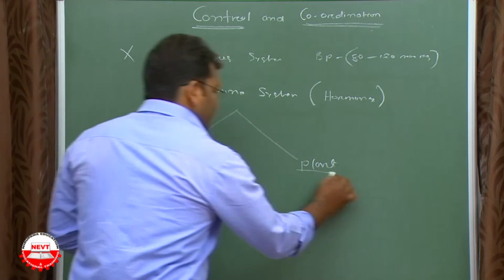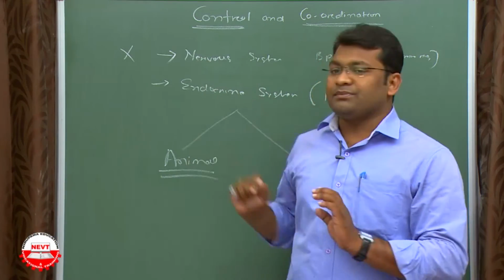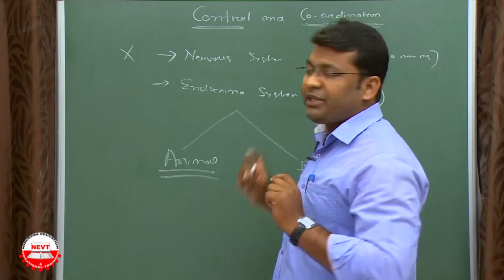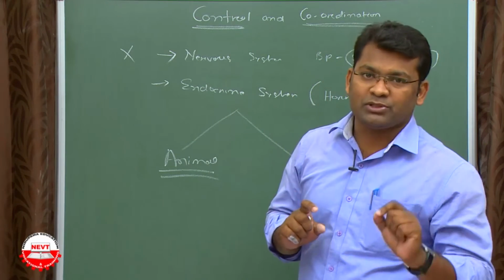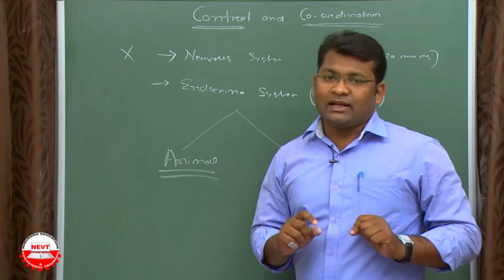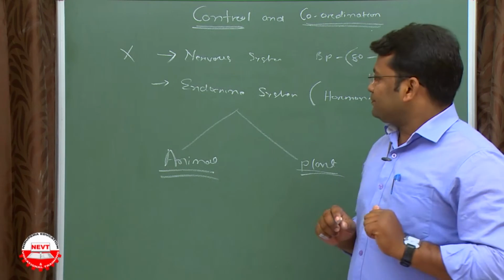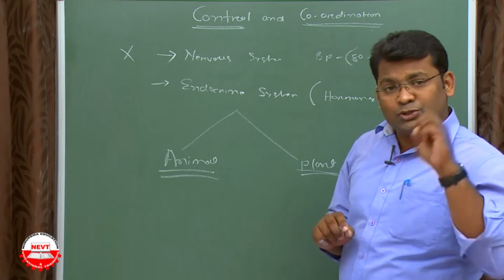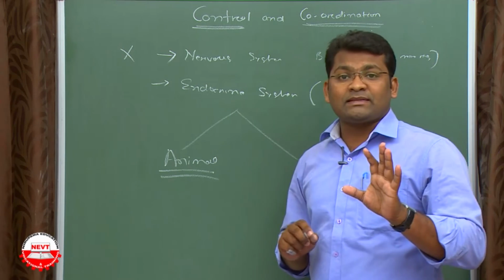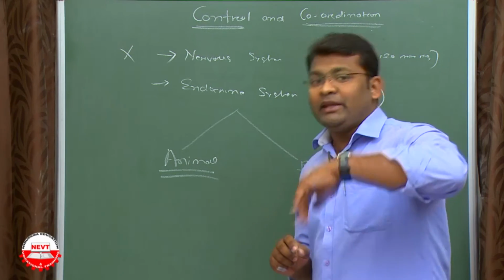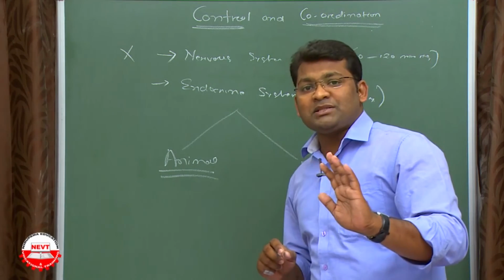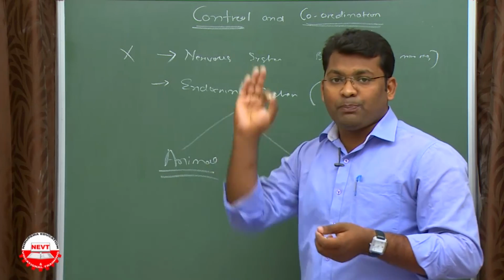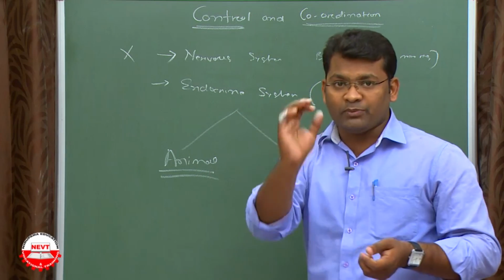Right? So a plant doesn't have a nervous system. So how does it control? Plants are majorly controlled and coordinated by hormones, plant hormones. And what are the plant hormones? Let's see in detail. And plants also show some movements. What movement exactly is shown by plants? How does the movement take place? Is it positively or negatively dependent on stimuli, or not dependent on stimuli? We'll see in detail. Now we'll discuss the movement of plants, the control and coordination system of plants. Let's see in detail.